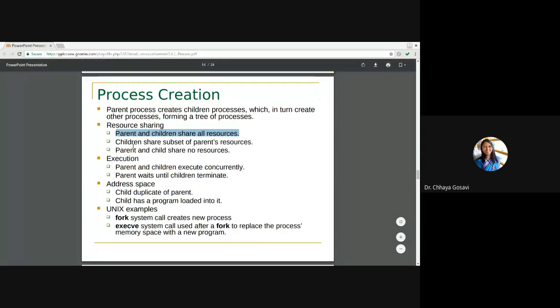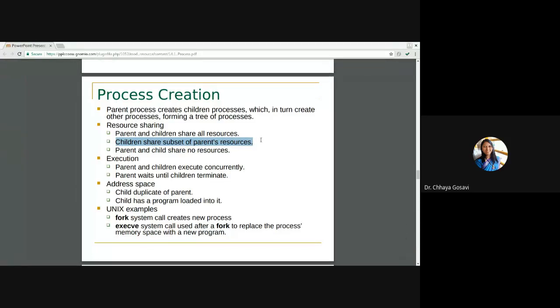Another can be that the child shares a subset of the parent's resources. So the parent can keep some resources exclusively for itself, and the rest of the resources can be shared by the parent with the child. And the third scenario can be that parent and child share no resources: separate resources for the parent, and the same set of resources may be allocated for the child process.